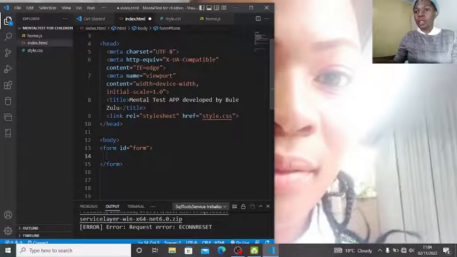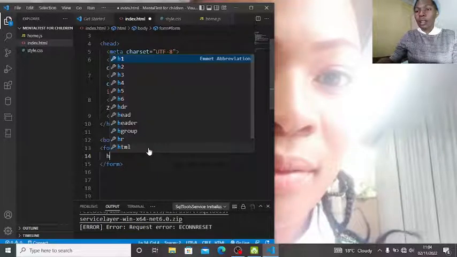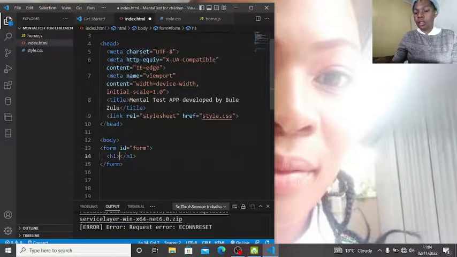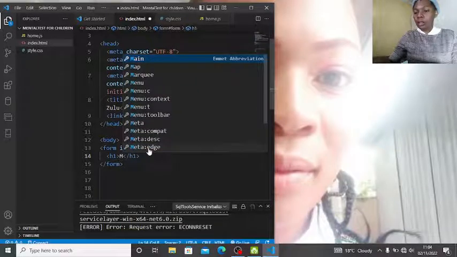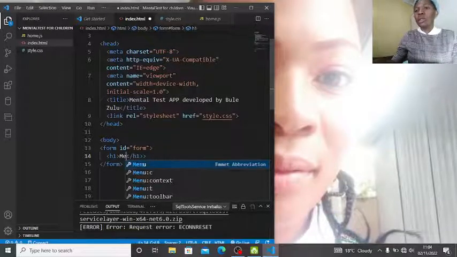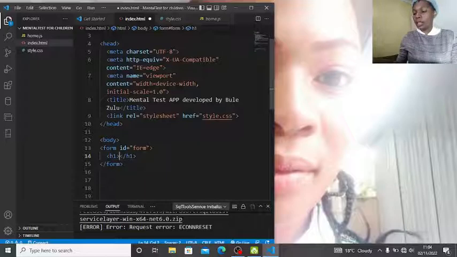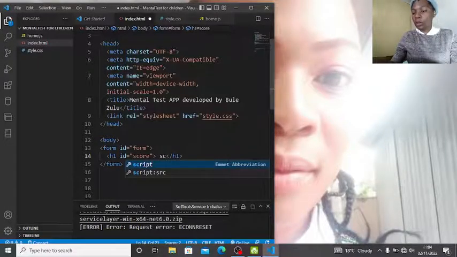What we're going to need in this form is a score. Let us give this an ID and say score. I want this to be fast because I'm rushing somewhere.